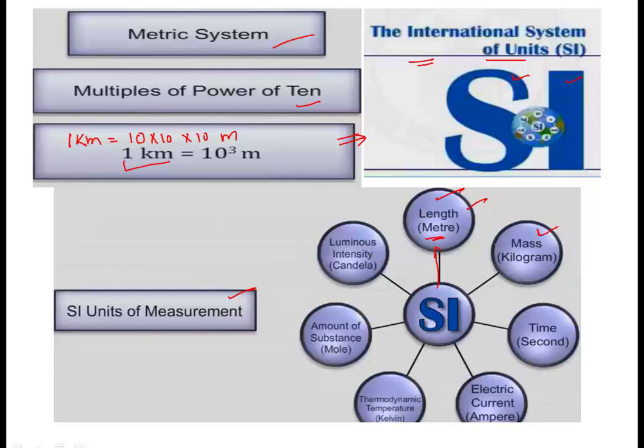Length, then mass. For mass, kilogram was used. For time, second was used as unit. Electric current, it was ampere. Then thermodynamic temperature, that is Kelvin. Amount of substance, that is mole, very important. And then luminous intensity, candela. So all this was under SI system of units.